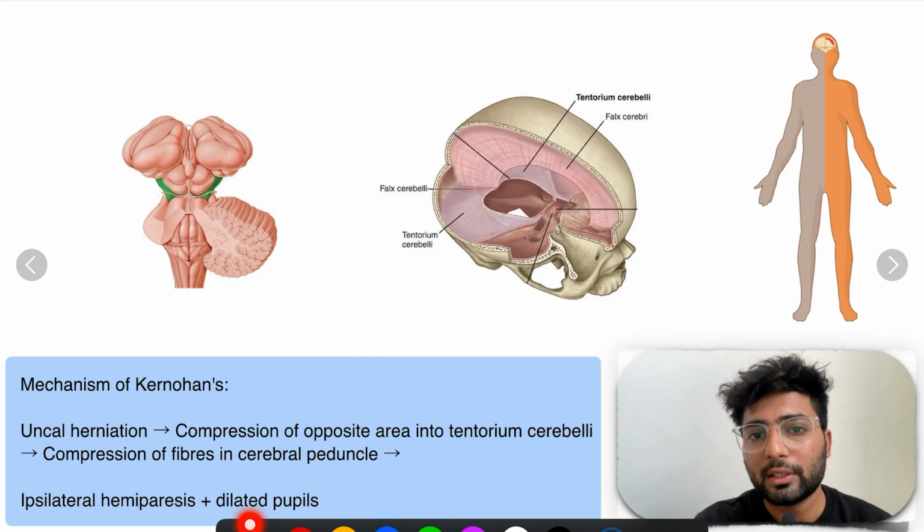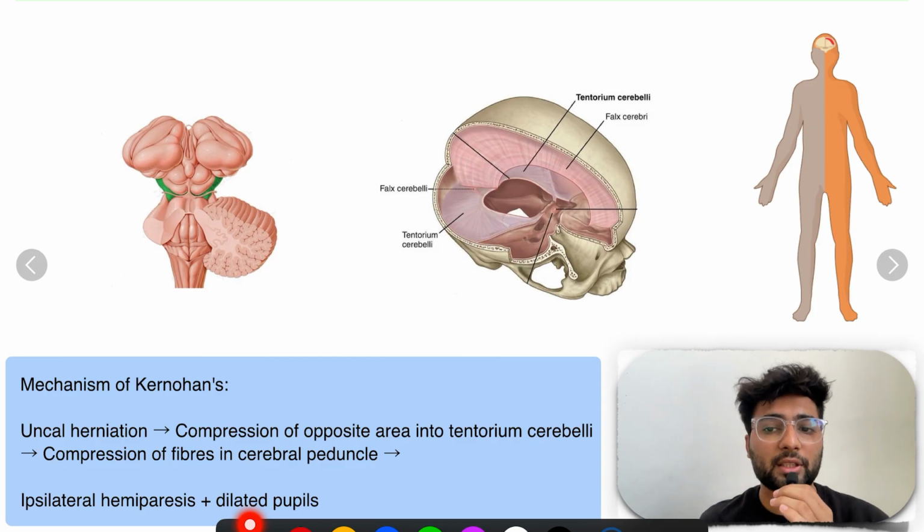Then the symptoms will appear on the same side as the bleeding. Why? Again, the bleeding is here, the opposite part is compressed, and whenever this part is compressed, the paralysis will happen on the same side. So the trauma was here and the paralysis is also here, so it is ipsilateral hemiparesis in certain cases. This is a misleading sign that we have to identify.